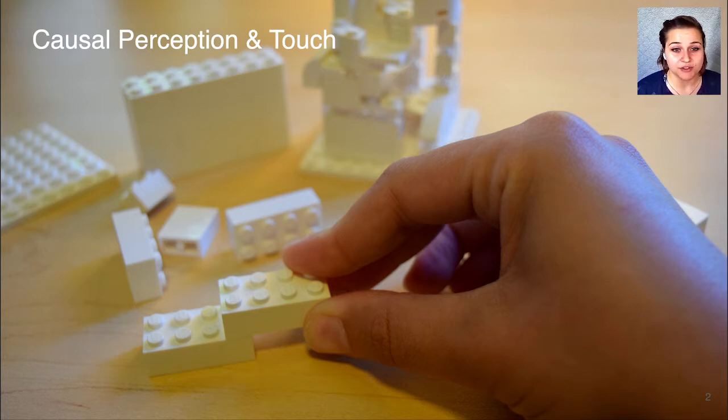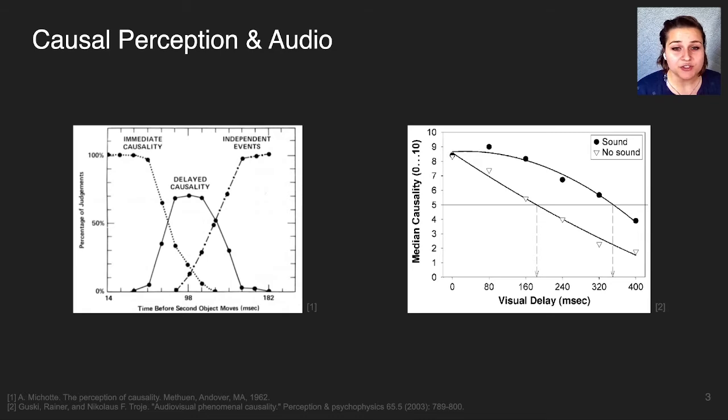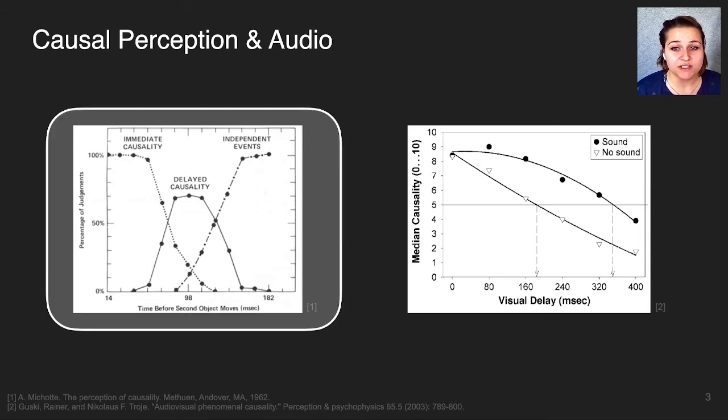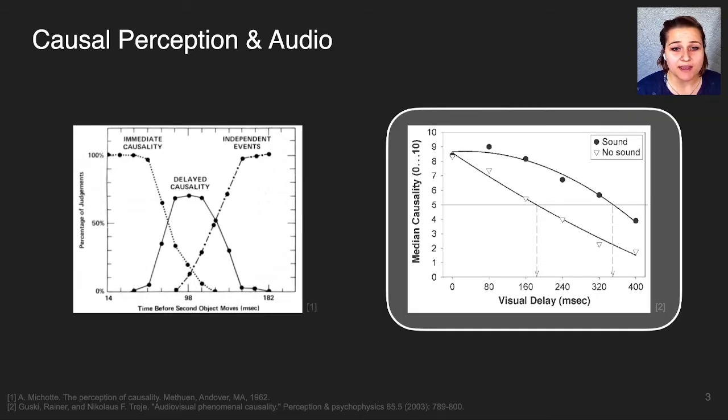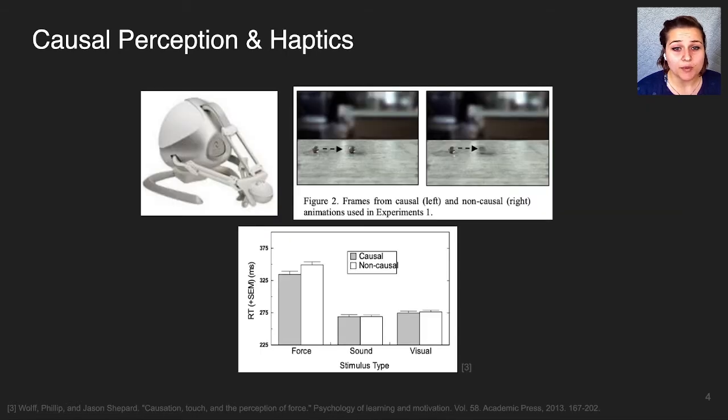exploring these causal structures. However, much research on causal perception has focused on the visual domain following Michotte's seminal work. Later research has shown that the addition of audio feedback increases the range of causal perception. Work that has incorporated haptic feedback into causal perception considered whether causal events prime the user to feeling a force, which leaves the question, how does the addition of haptic information change the perception of possibly causal events?